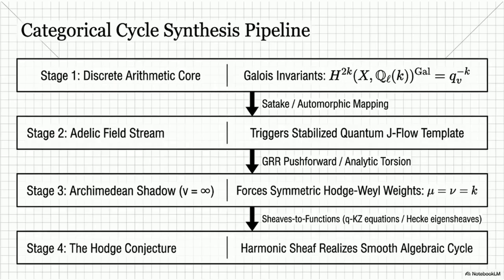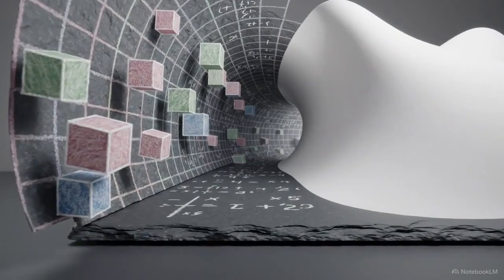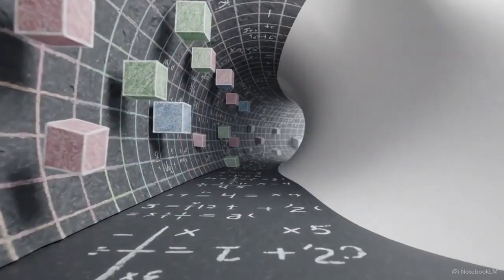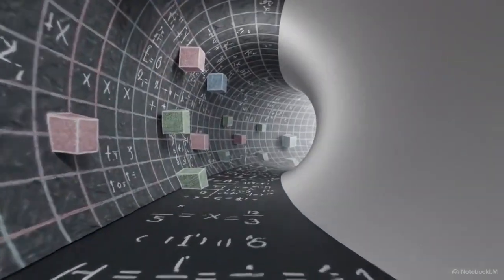This diagram outlines the full mathematical proof pipeline. We start at stage 1 with the discrete Galois invariants, translate them into an Adelic field stream, push them forward to the infinite prime, and finally extract the physical harmonic sheaf at stage 4. The continuous complex universe is mathematically tethered to an underlying discrete prime lattice. To prove the Hodge conjecture, we must sequentially traverse this entire Adelic pipeline, dequantizing the arithmetic data step by step.